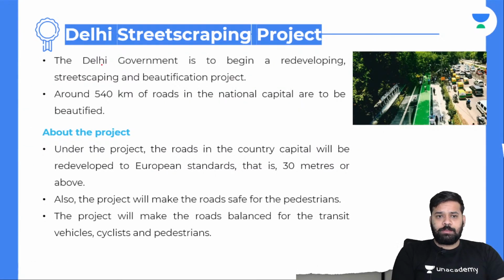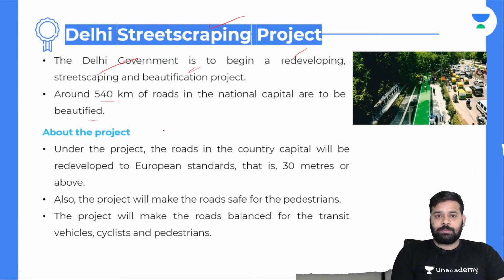Going forward to the next topic, Delhi street scaping project. What is this project? The Delhi government is to begin a redeveloping street scaping beautification project. Around 540 kilometers of road in the national capital are to be beautified. So Delhi is coming up with a street scaping project. That is, they will redevelop, scrap the redundant streets and beautify the streets.